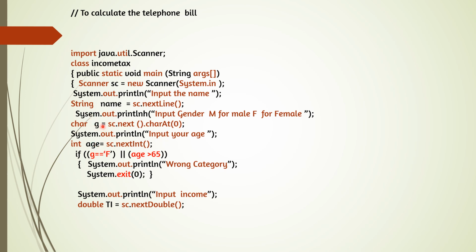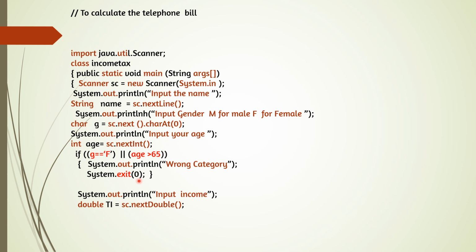Now we can check if gender is male and age is below 65. First of all, we can stop the program if gender is not male or age is greater than 65. So here we are giving the condition if G double equal F, that means if gender is female, or age is greater than 65, if any of the conditions is true, then give the message System.out.println wrong category and System.exit(0). This is the new command we are going to learn: System.exit(0) will stop the program. We have to remember the break command also.